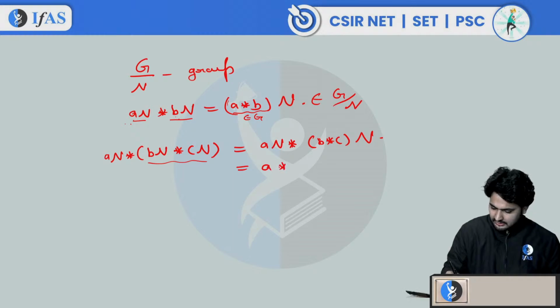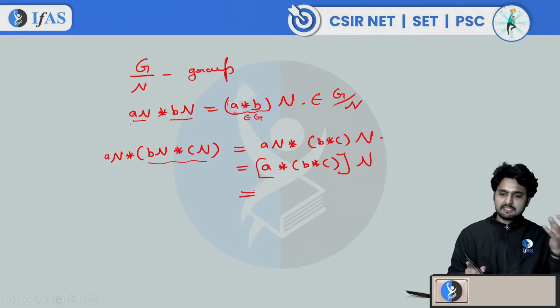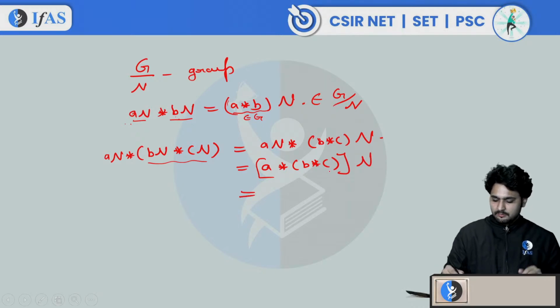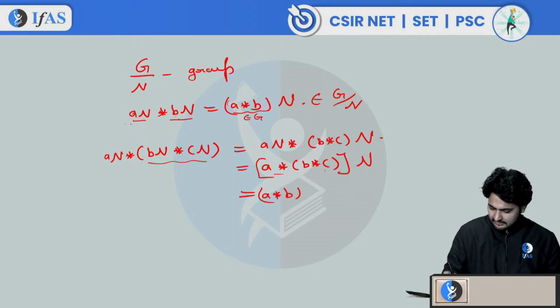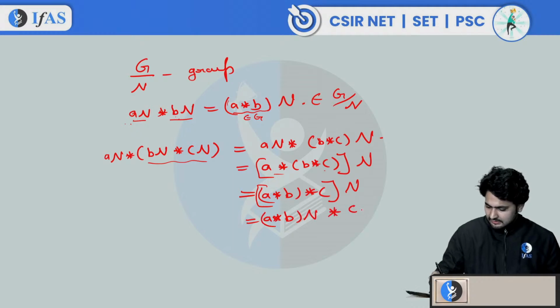This is nothing but (A star B) star C, and then n. Correct or not? Since G has the associative property, and A, B, C are coming from G, this is the same as A star (B star C), and then n. This is the same as A star B n and then star C n. You can break it further: An star Bn and then star Cn, right?